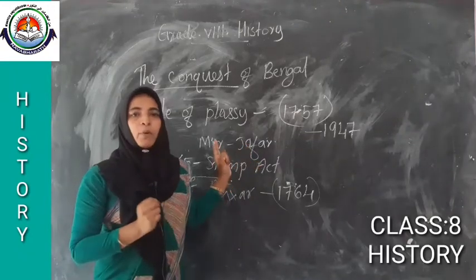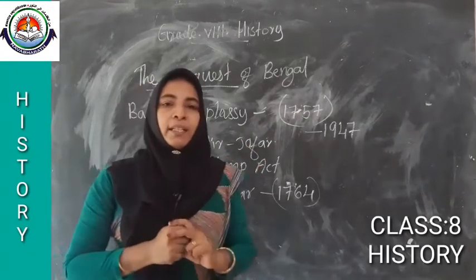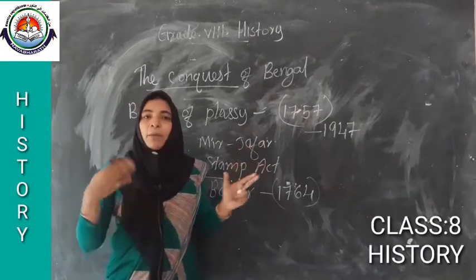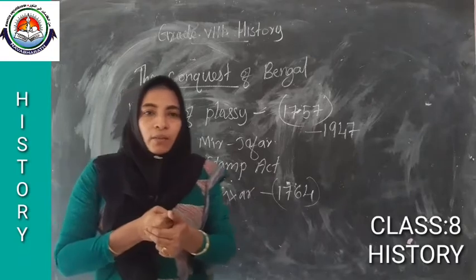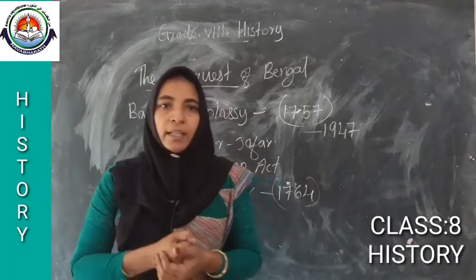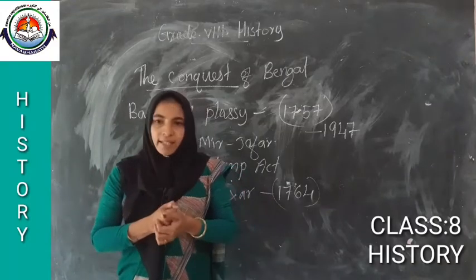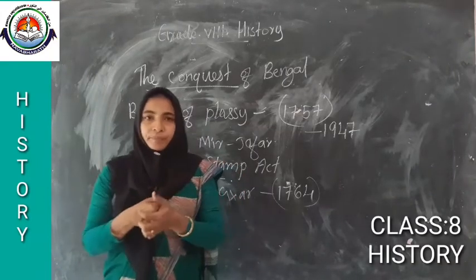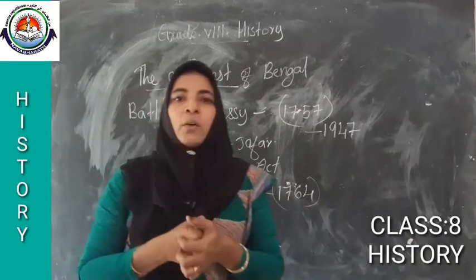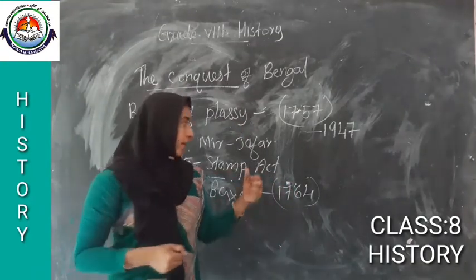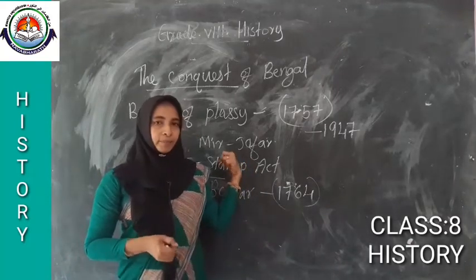Then during the time of the Buxar War, what happened there? Mir Jafar was unable to maintain the financial demands of the Britishers. That caused many problems there in Bengal.